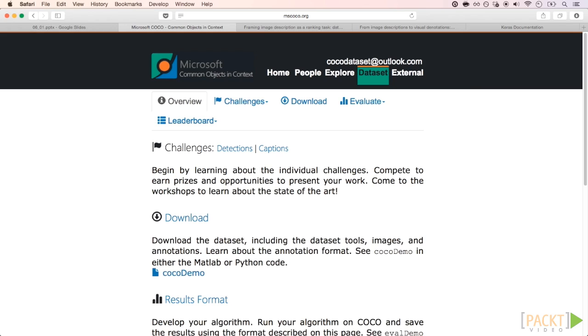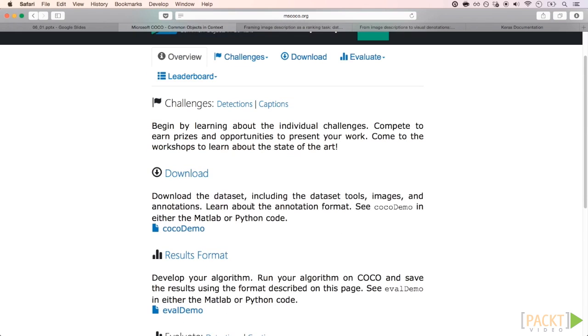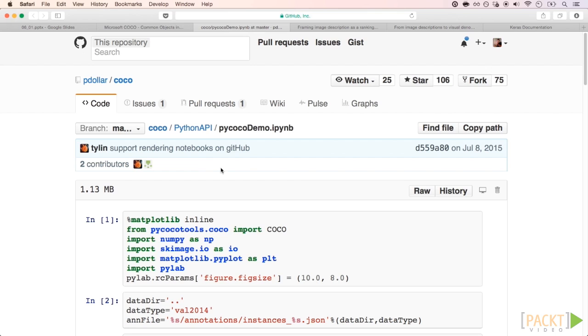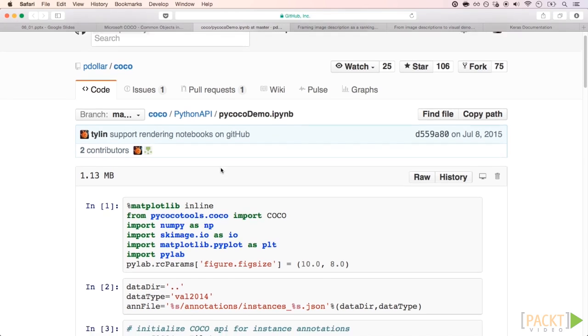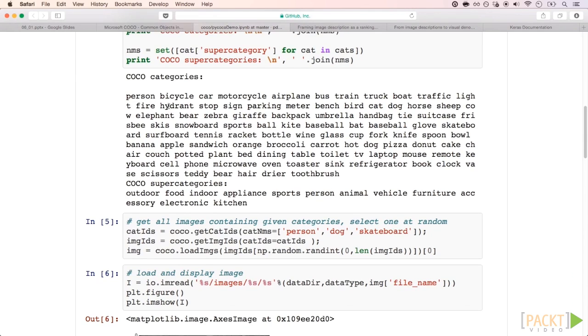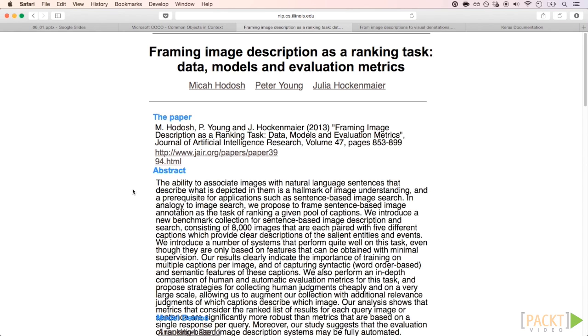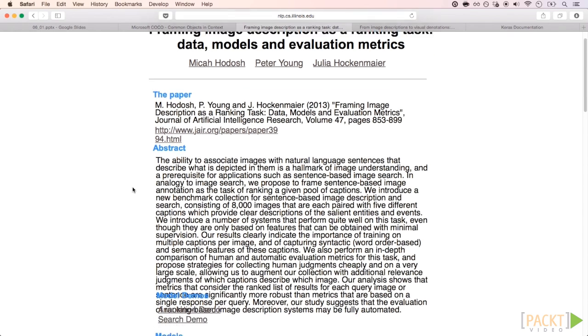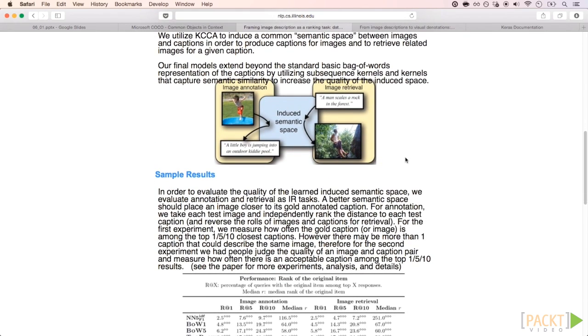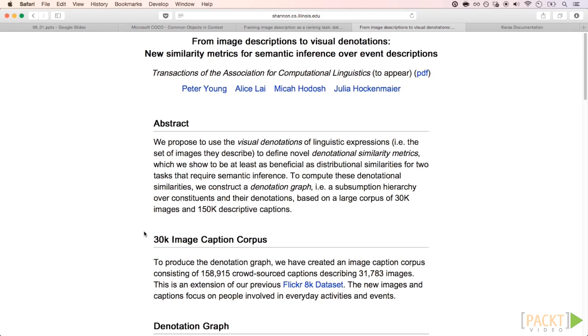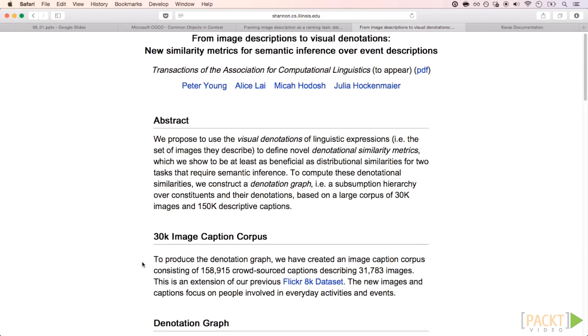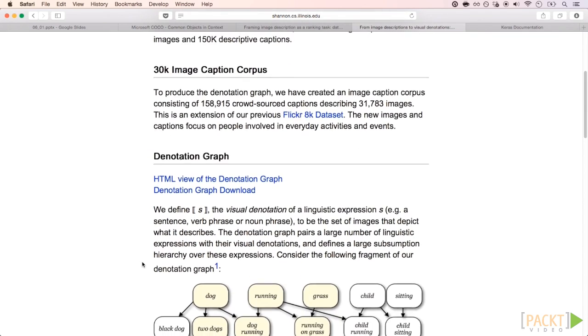Let's first check Microsoft Common Object in Context, or Cocoa dataset. Here, they provide the dataset and Python APIs to handle it. Clicking here in Cocoa Demo, we have an IPython notebook loading a few images and their description. Here's the description: a person, bicycle, car, motorcycle, and the image is this. The other two Flickr datasets are also similar. You can come to their website and download the images with their corresponding captions. Flickr 30K is slightly larger than Flickr 80K, but you should use everything that you can to train large neural networks.